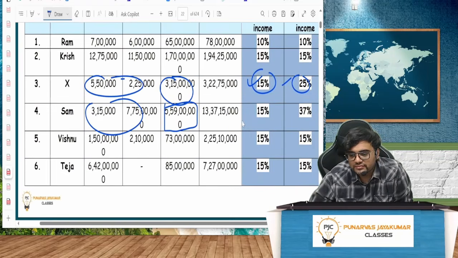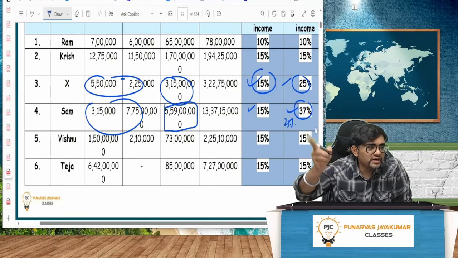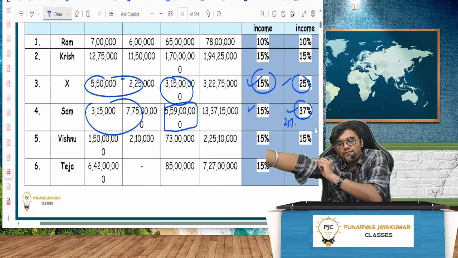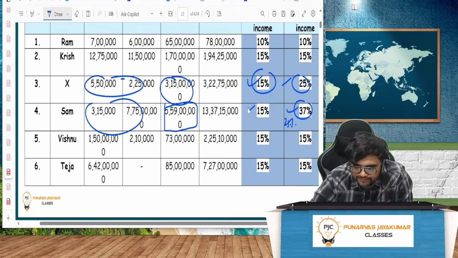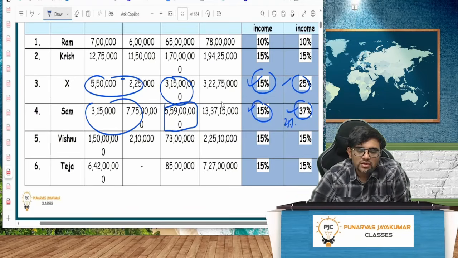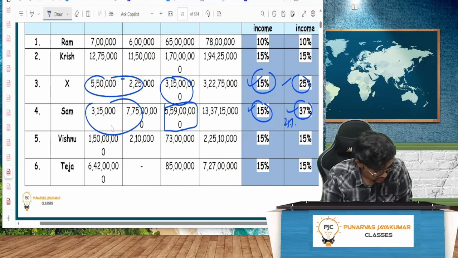This will come under 15%. This is 37% in the old regime, 25% in the new regime. You can write down 25% in the new regime. And this one, 15. Whatever amount you earn from specified income will not go beyond 15% surcharge. Right?